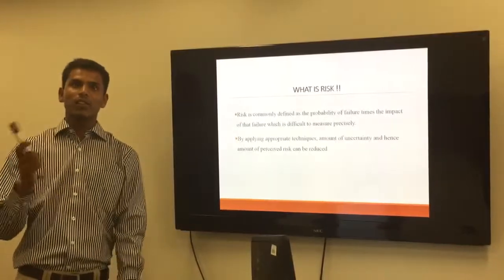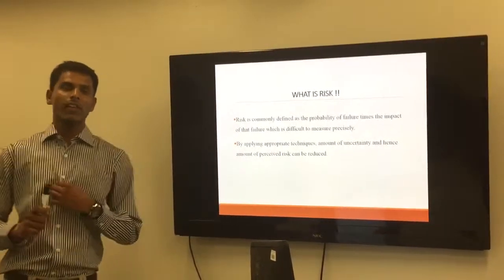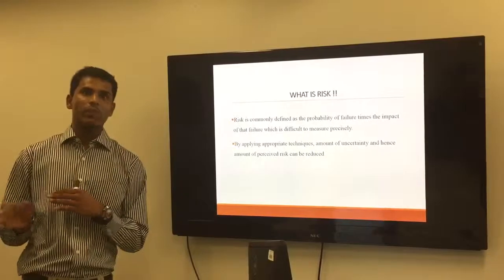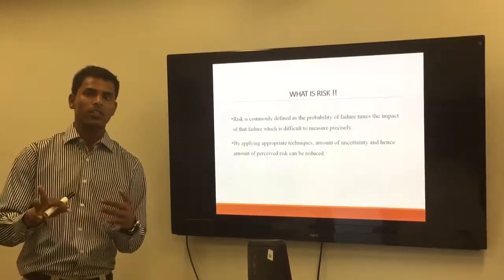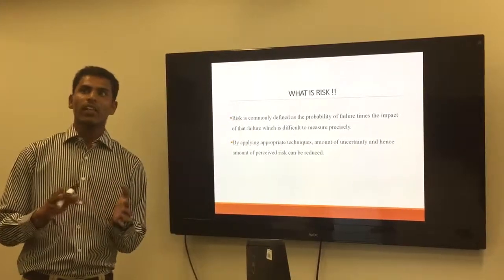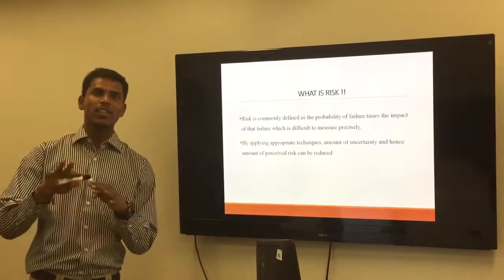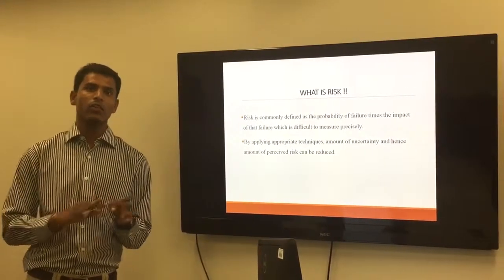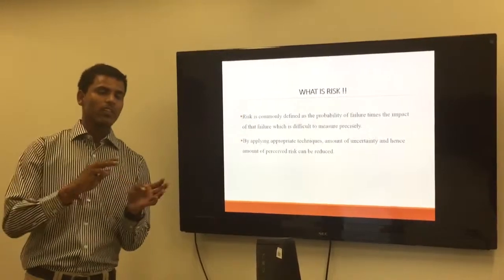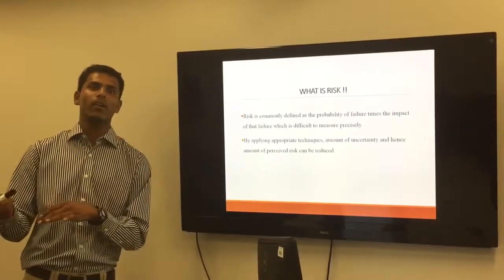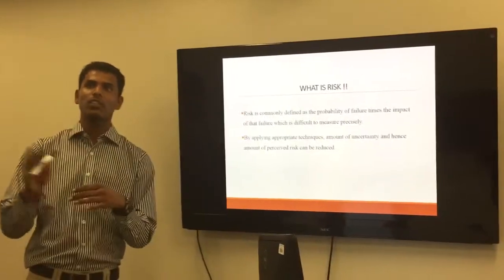Coming to types of risk, we have different kinds of risk, like engineering risk and project management risk. For example, taking the waterfall model, we have stages like analysis, design, implementation, documentation, and management. The risk in analysis, design, and implementation is called engineering risk. So we need to find the risk in analysis, in the design model, and in the implementation. These should be handled by the developer, because the developer writes the code and designs the blueprint, so he has to take care of this kind of risk.